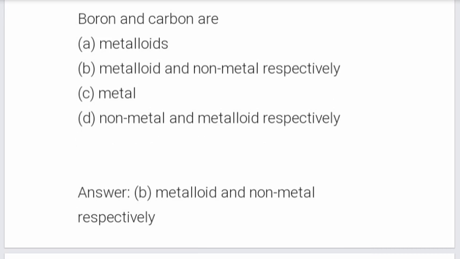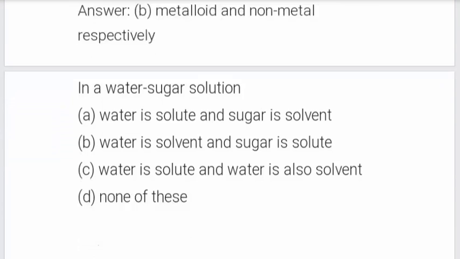Boron and carbon are: metalloids; metalloid and non-metal respectively; metal, non-metal and metalloid respectively. The correct answer is B, metalloid and non-metal respectively.